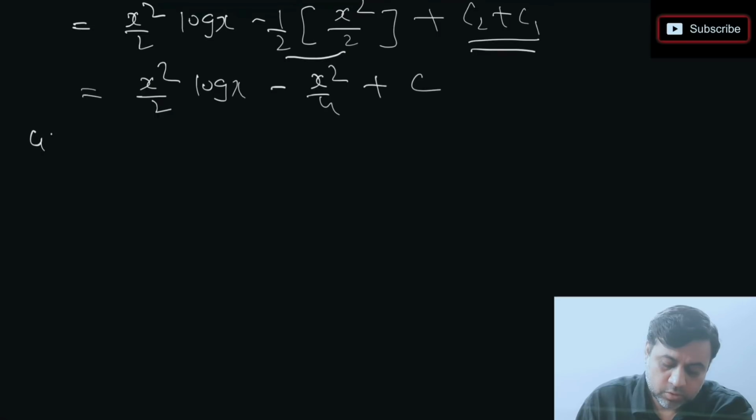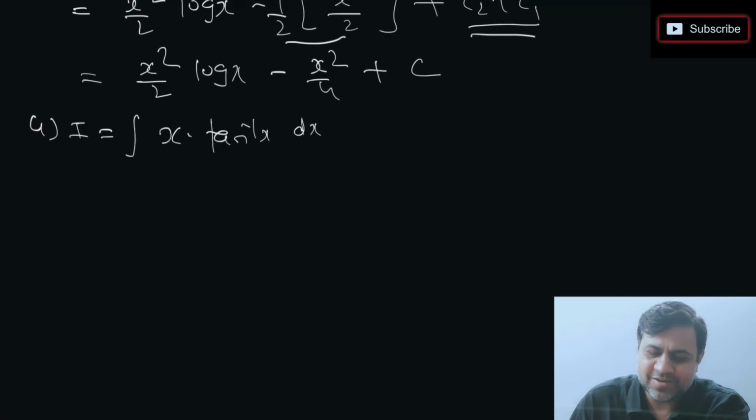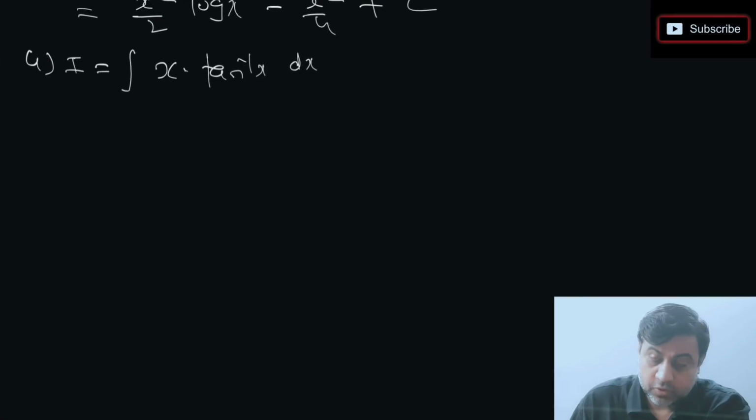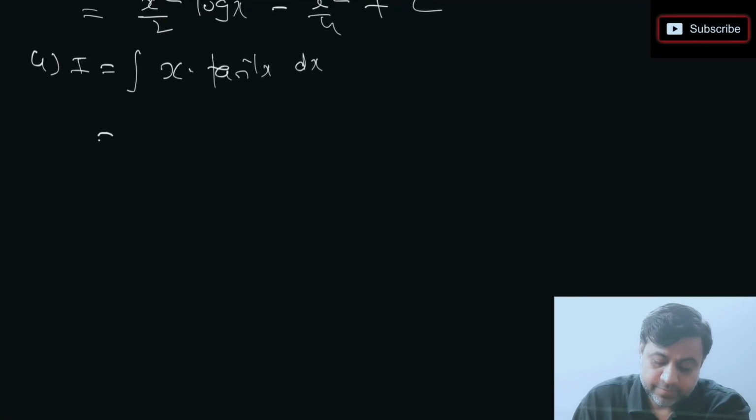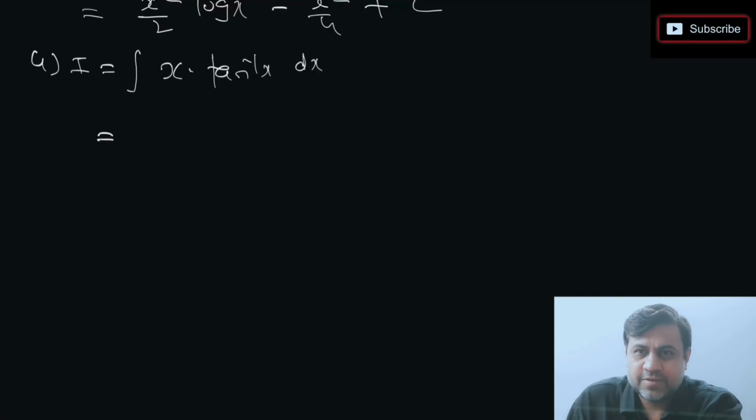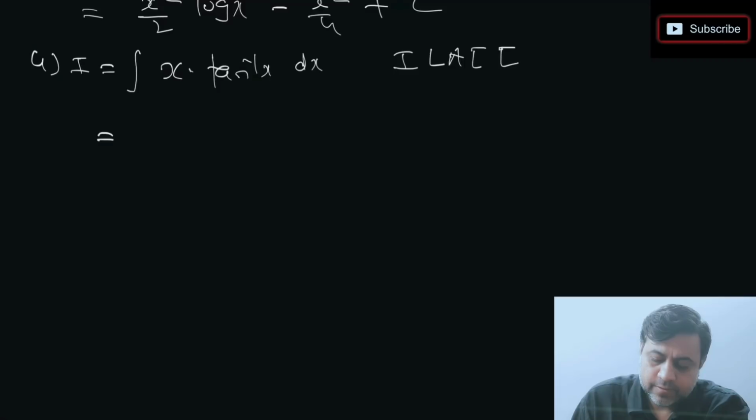Question number 4. We have to integrate x into tan inverse of x. Now things will start becoming more and more interesting. So watch the entire video and learn it nicely. So what is u and what is v? Tan inverse is inverse, not the trigo. So inverse in the rule ISC, inverse is before algebraic, right? So what I do, inverse will be u and algebraic will be v.